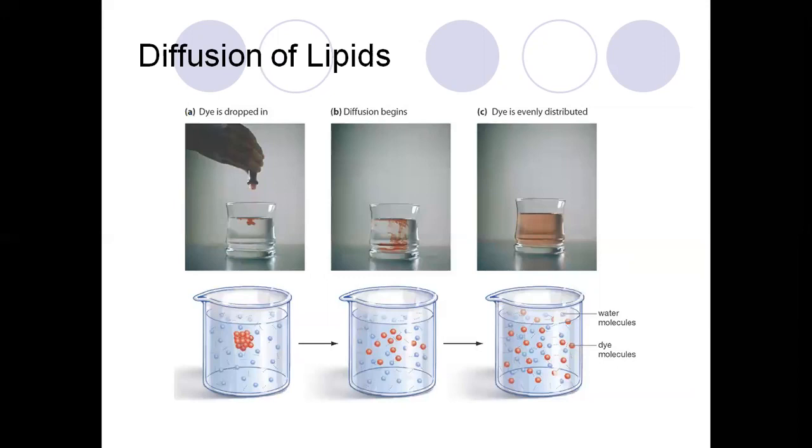We can see a simple example of diffusion here. We take water inside a beaker and place a drop of dye inside the water. The diffusion begins, and the dye molecules start to mix with the water.